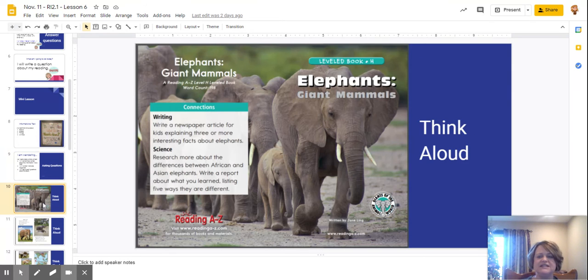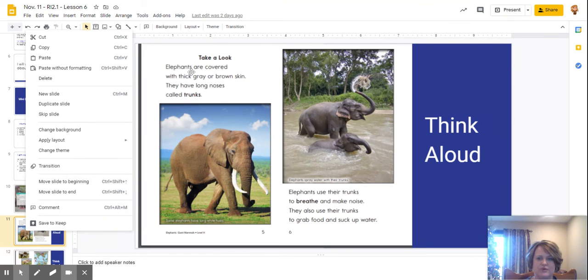So today we're going to take a look at Elephants Are Giant Mammals. And I'm going to do a think aloud with you, just like I would do if I were reading the book. But this is going to help you kind of gauge yourself on when should I answer a question or when should I ask a question, or what kind of questions should we ask. So let's dive in and talk about Elephants Are Giant Mammals. The one thing I notice is this heading right here says take a look. In just thinking about that heading, I'm already in my mind thinking that they want me to notice what an elephant does, to look at the elephant. Let's see what we can learn from these pages.